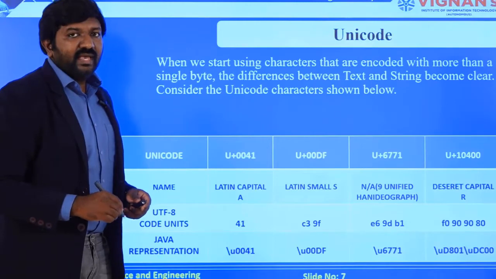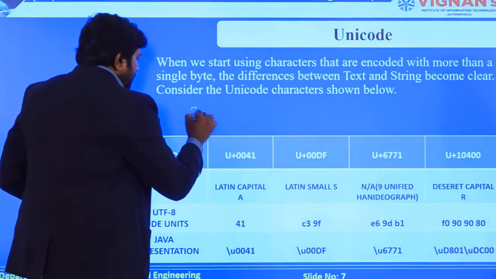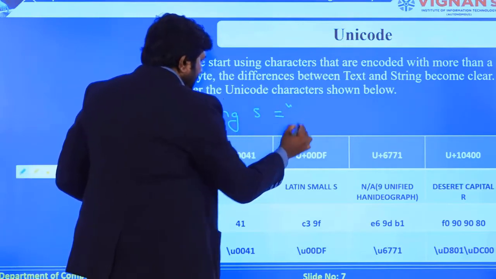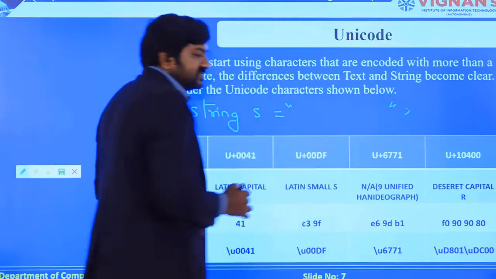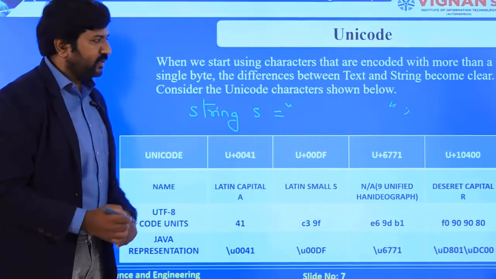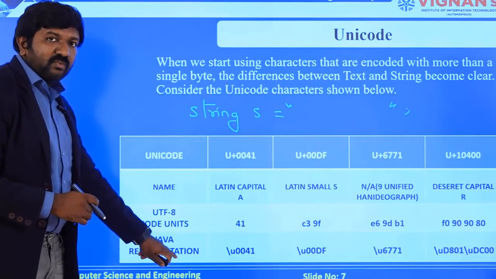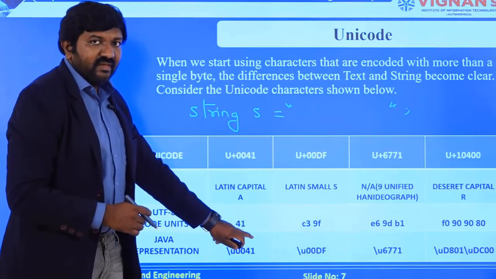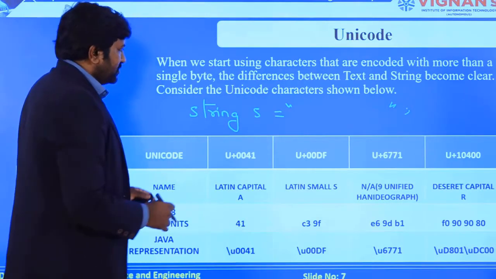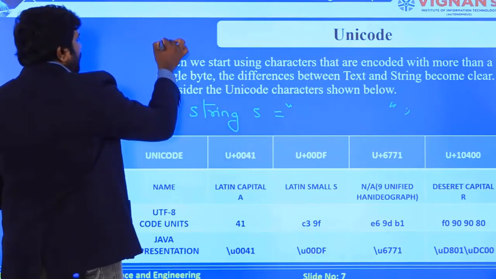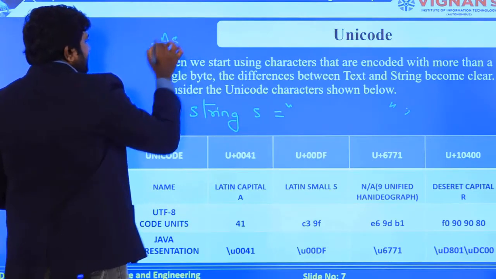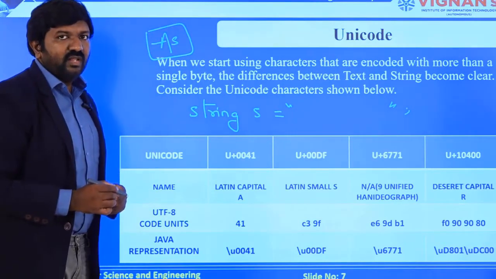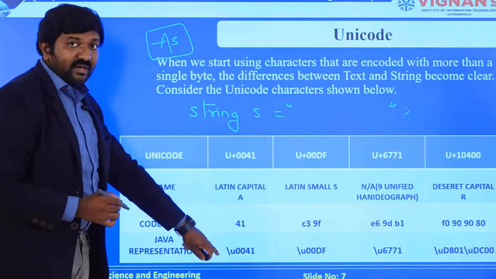Let us assume that I am writing a statement in Java. I am writing like this: if I declare a String s, which is equal to, now I am going to store a value inside this. Now let's see how you are going to store it. You can see the Java representation at the bottom of the table. For every individual letter I have mentioned an equivalent Java definition. In my statement, normally I would write a normal word where A stands with a capital and S stands with a small letter. So I have an equivalent Java representation there.